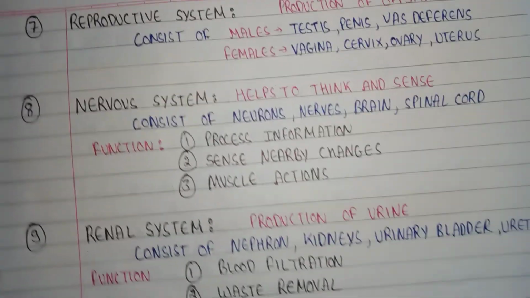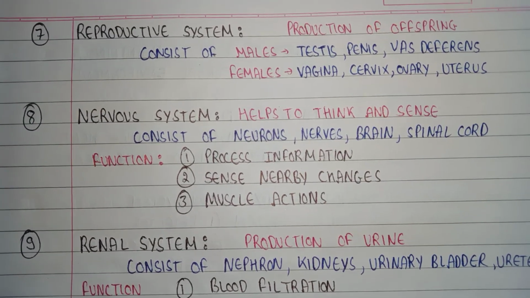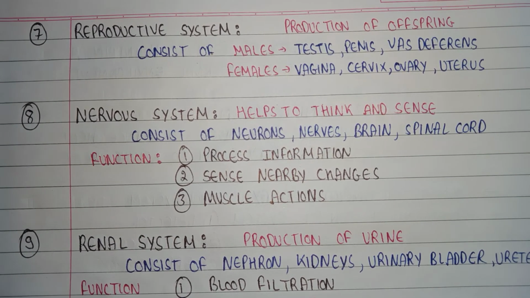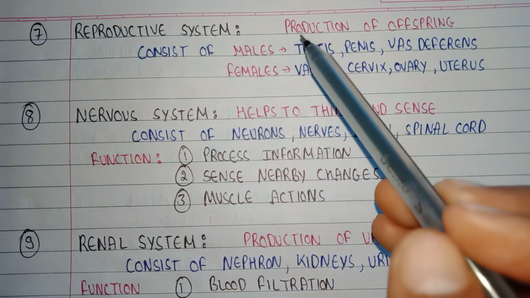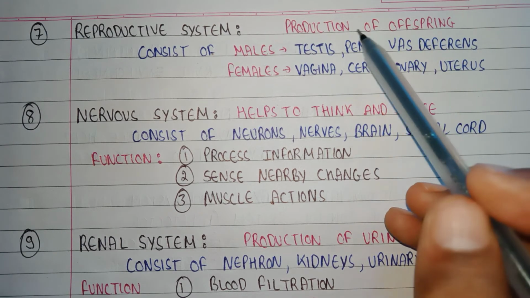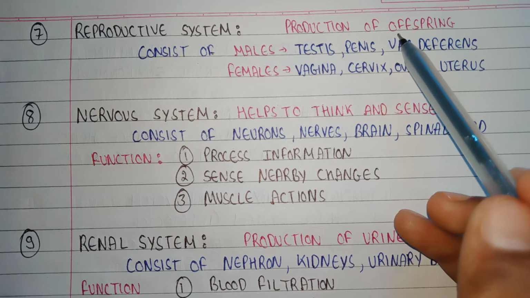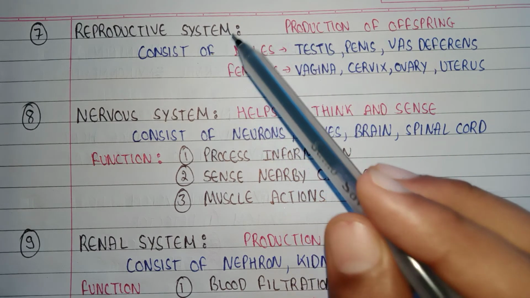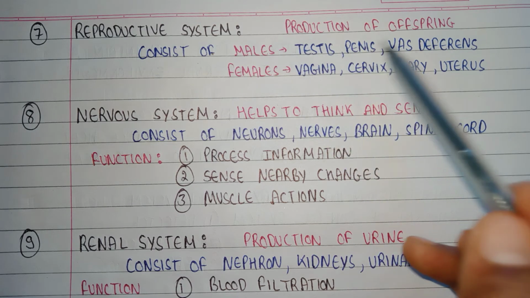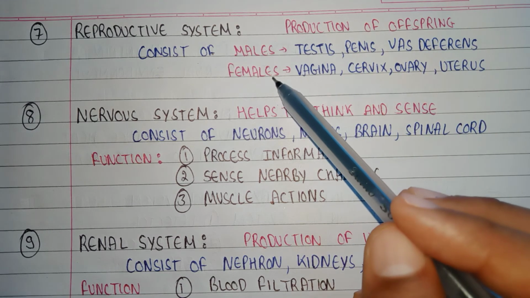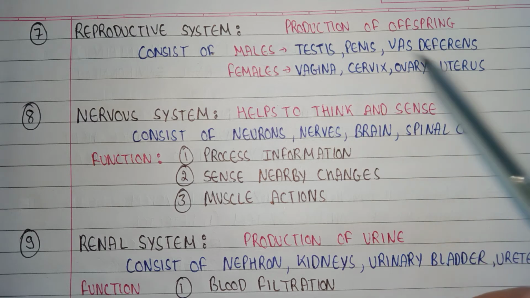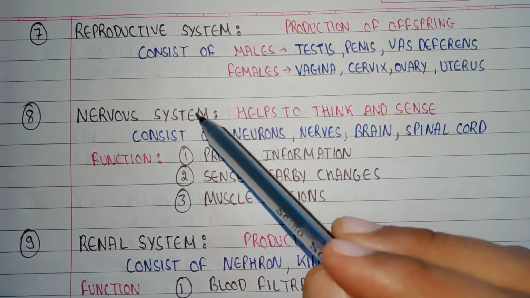And the other three systems are the reproductive system. The reproductive system helps in production of offspring. To give new birth to a life, we need the reproductive system. In males it consists of testes, penis, vas deferens, whereas in females it consists of vagina, cervix, ovary and uterus.